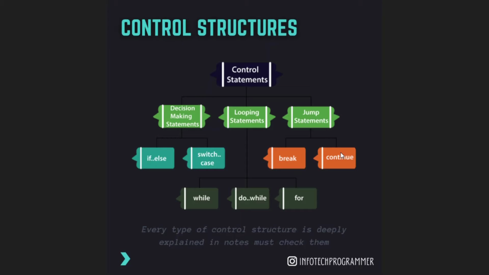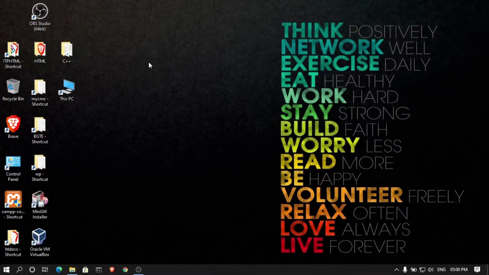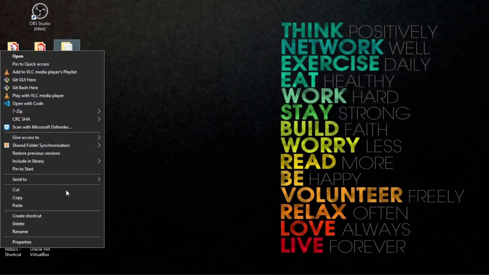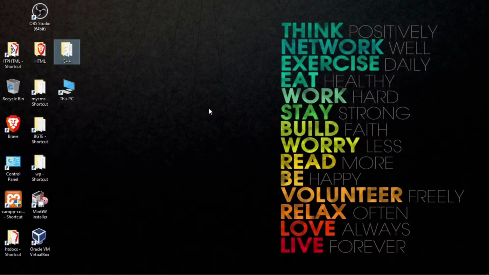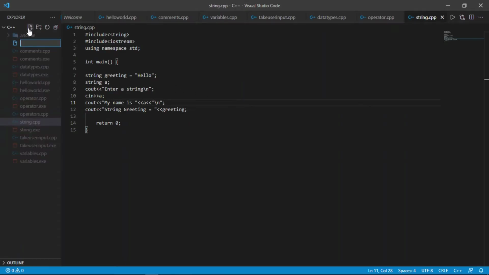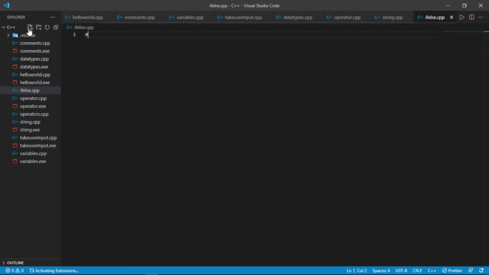So first of all I will explain today the if else statement. So let's move on, and now I will show you the if else statement. I will right click here and then open with code. So now we will see today the if else statement. Now I will name it if else.cpp. Now let's write the program.